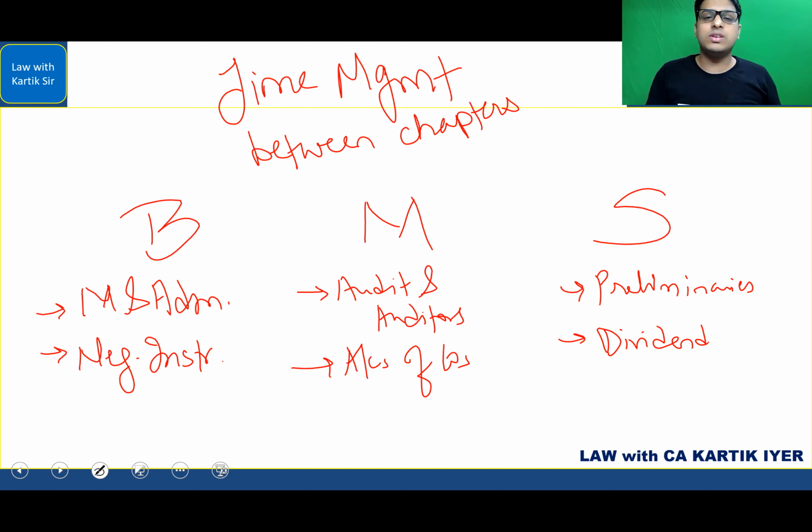Let's say you just have around 3 hours to end your day, and you have allotted it for law. In those 3 hours, you can tell yourself, okay, preliminaries I had done earlier, so I have to just revise once. So preliminaries I can finish in 2 to 3 hours. Every definition properly I can finish in 2 to 3 hours. So this is where the time management between the chapters helps. If you come to know the chapter size, if you are marking it properly, if you are planning it properly, you will exactly come to know which chapter to take when in your studies.